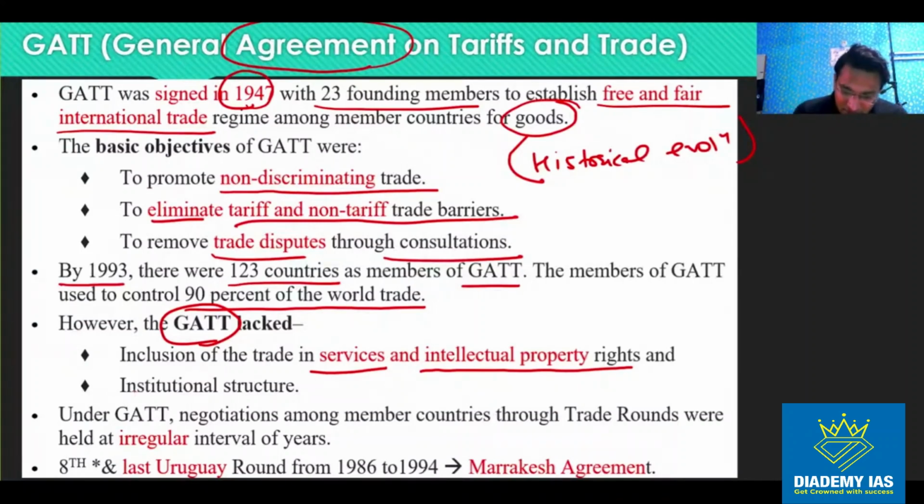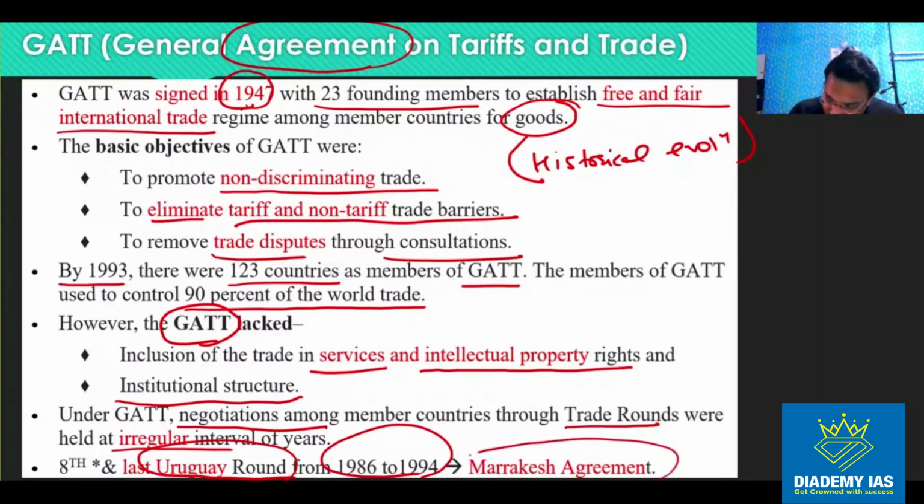And further, there was no institutional structure in the GATT, right? This was just an agreement. This was not an organization. Under the GATT, the negotiations were going on among the members in the form of trade rounds, and they were very irregular. They were not regular. These trade negotiations were going on, and the 8th and last round of this negotiation was called the Uruguay round. This Uruguay round was held for a long period of more than 8 years, from 1986 to 1994.